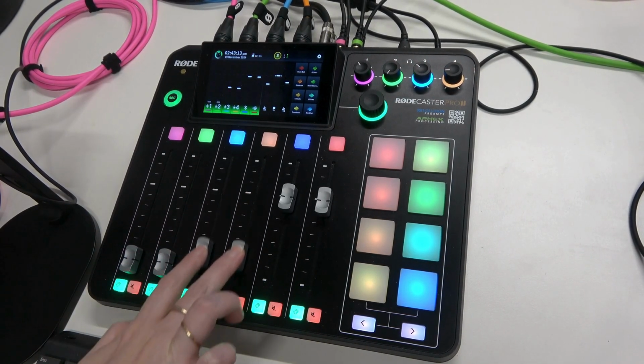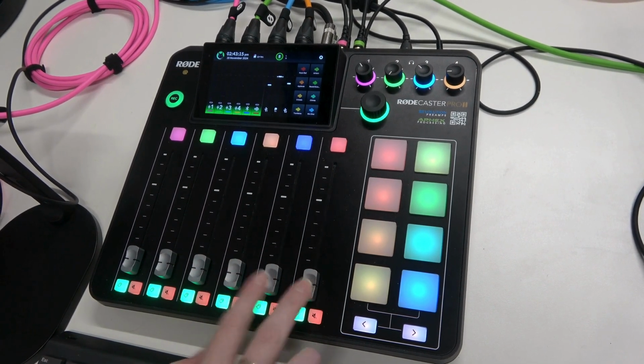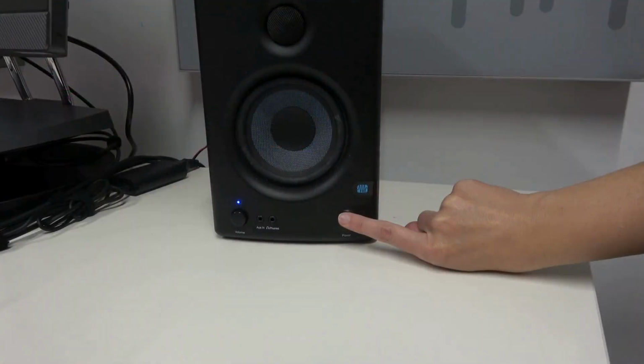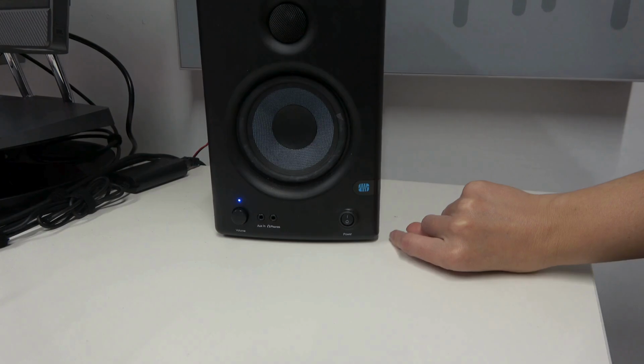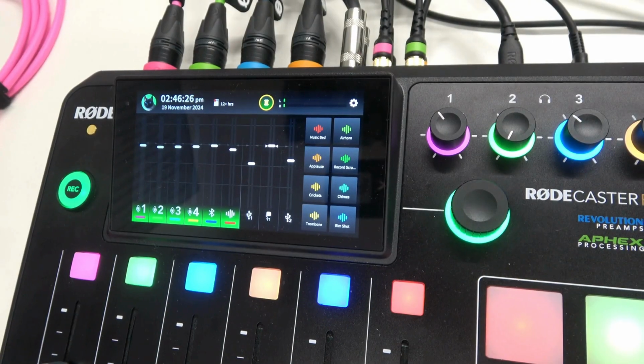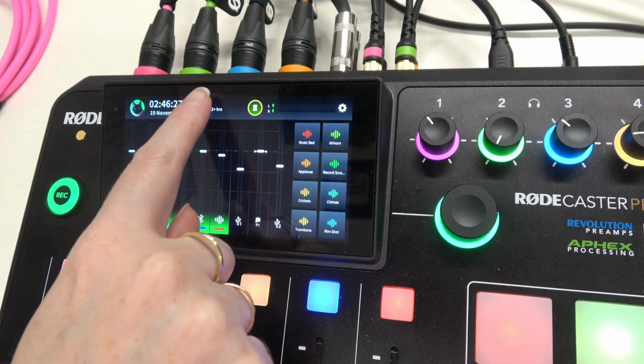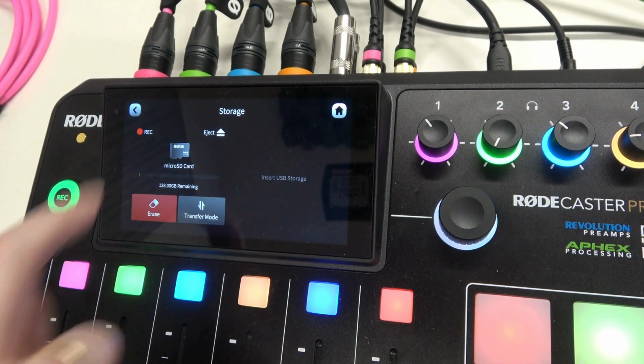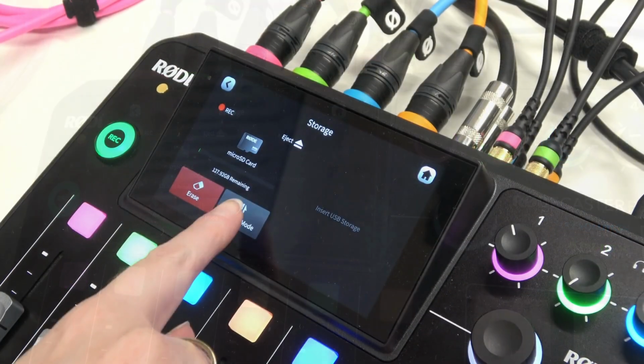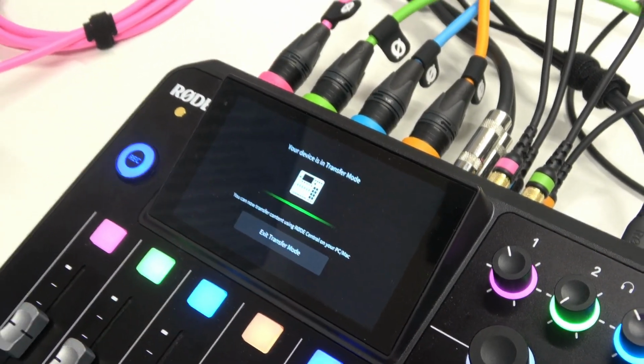Ensure the channel faders are all down if you want to play it back through the speakers, and turn on the physical speakers at the switch. Press on the SD card icon on the screen of the Rodecaster Pro 2 to begin transferring your recording. Then press on transfer mode.